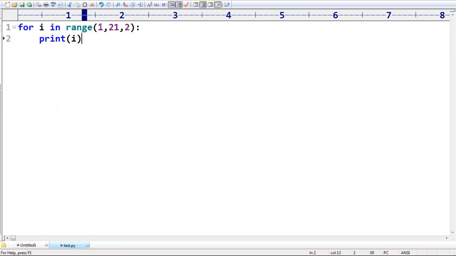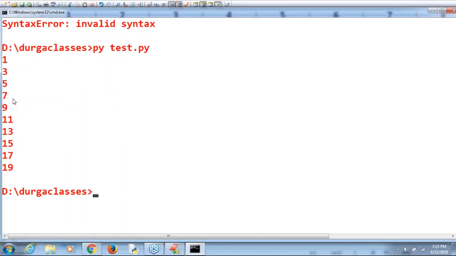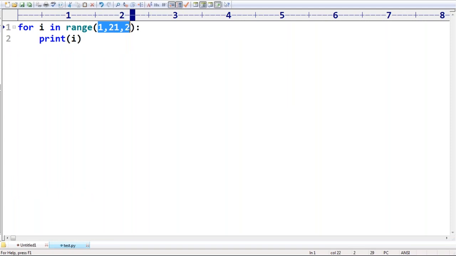Now observe, range 1 to 21, every time increment by 2. Can you please have a look once? What is the answer by default you are going to get? 1, 3, 5, 7, 9, 11, 13, 15, 17, 19. Any doubt? Respond. Are you able to understand, right? That's all. This is just one technique we are going to apply, sir.